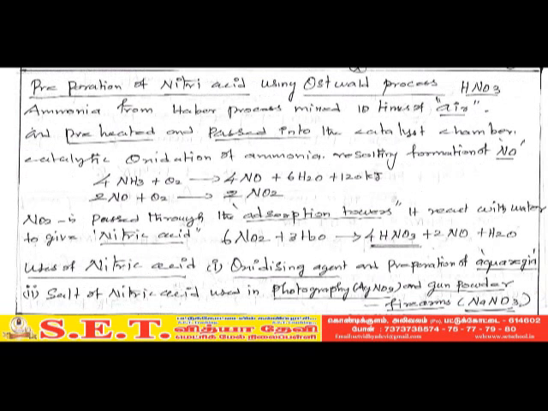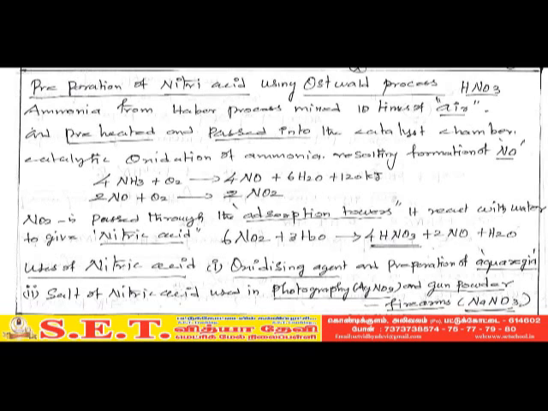Preparation of nitric acid using the Ostwald process. Very important question. The molecular formula of nitric acid is HNO3. Ammonia from the Haber process is mixed with 10 times its volume of air, preheated and then passed into the catalytic chamber.